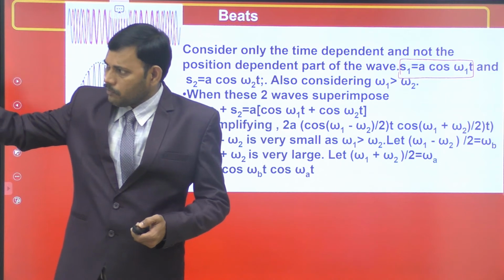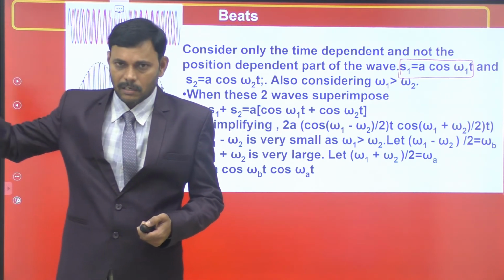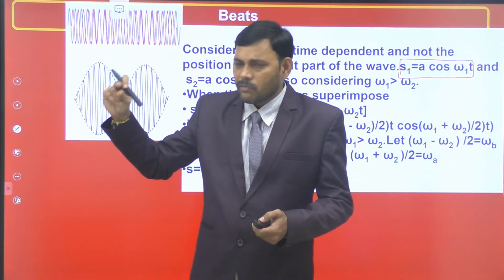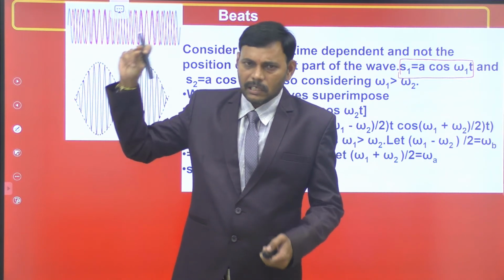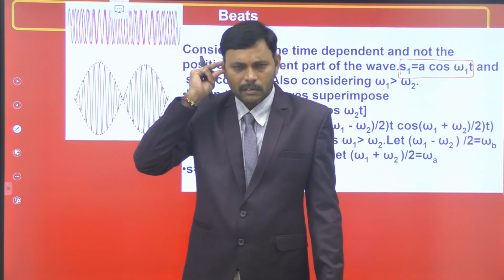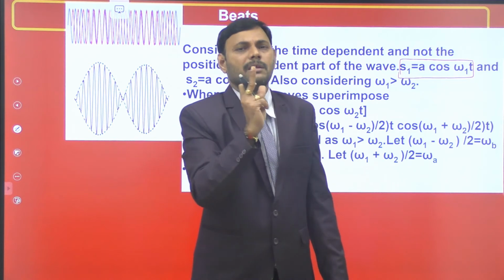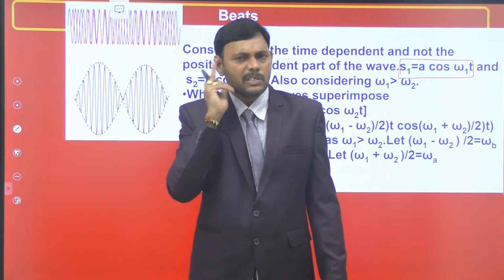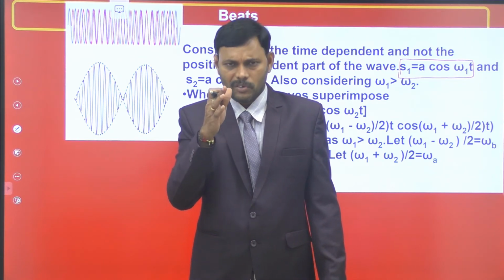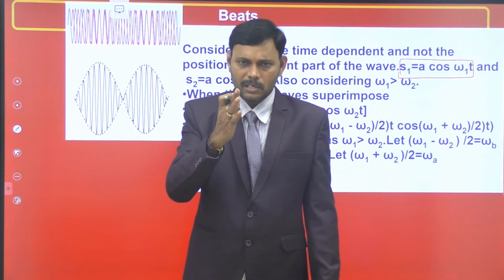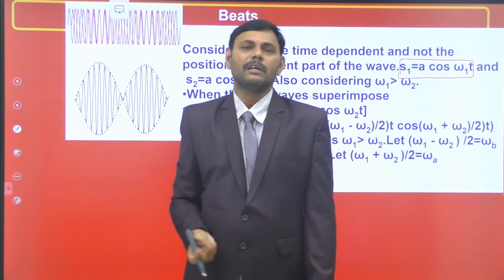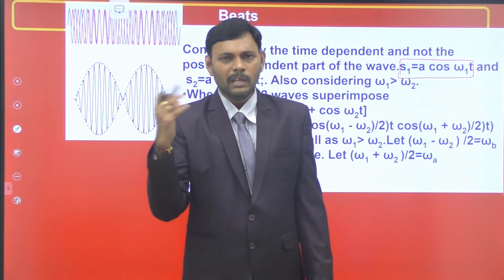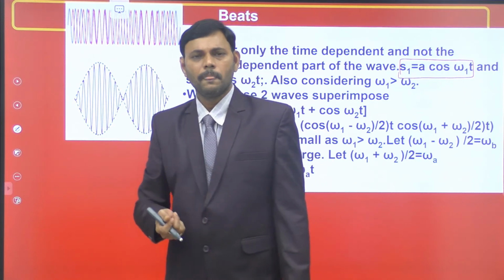Two nearly equal frequencies are generated. They are received by our ear. Let our ear be at the origin. So we are not changing x. We are not moving. We are at the same position. Sound waves are reaching our ear. So x is 0, and only y1, y2 are functions of time.